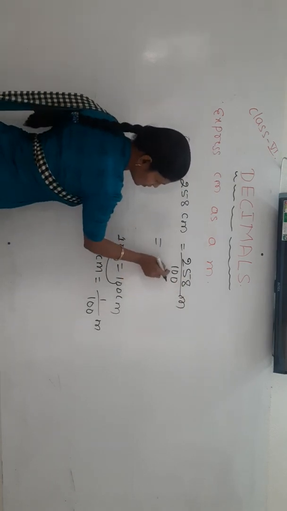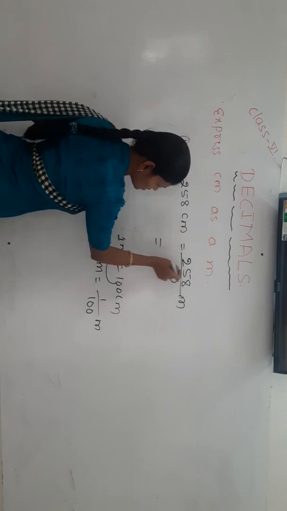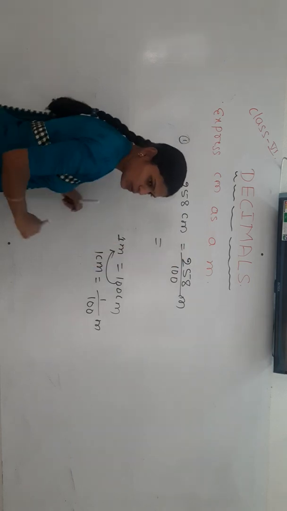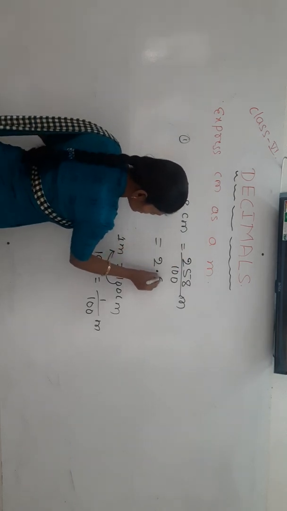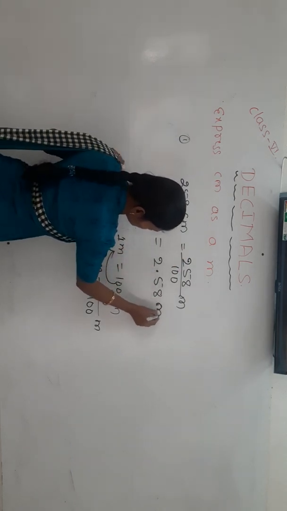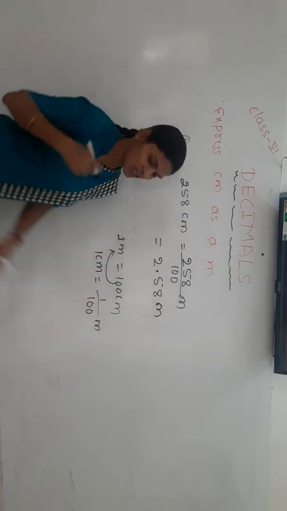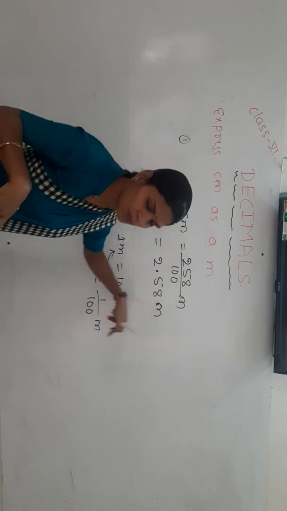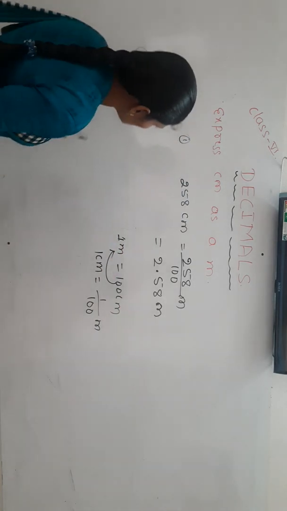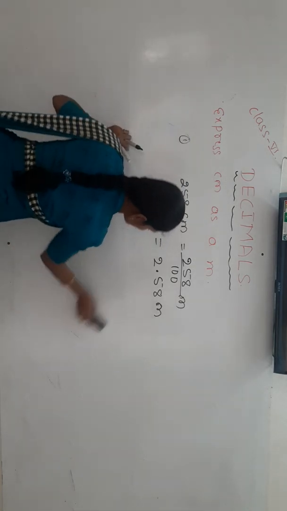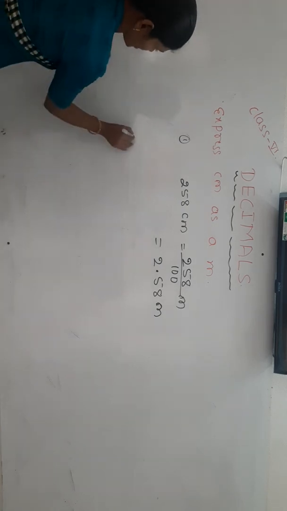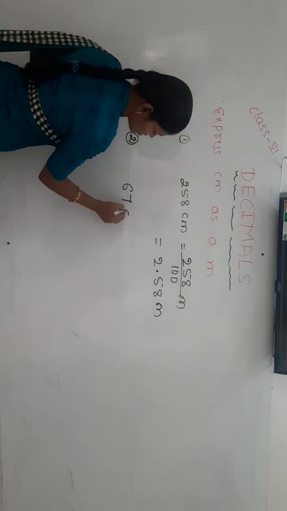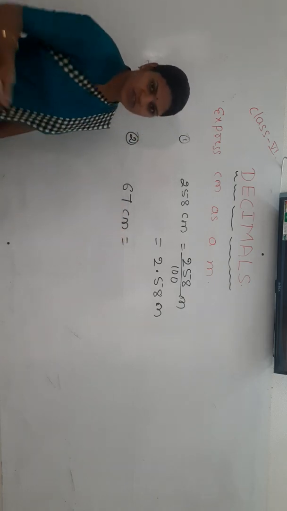There are 2 zeros, means after 2 digits you have to give the decimal point. It becomes 2.58 meter, means 2 meter 58 centimeter. It is nothing but we have to write together in terms of meter. Okay. Next one more. Second one, 67 centimeter we have to express in terms of meter.